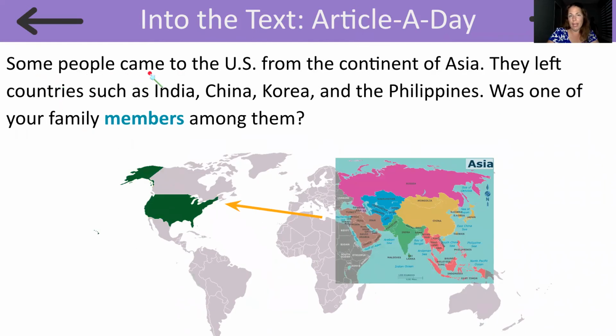Some people came to the US from the continent of Asia. They left countries such as India, China, Korea, and the Philippines. Was one of your family members among them? Give me a thumbs up if you know a relative that came from one of these countries in Asia to the United States. If you don't know anyone, you can give me a thumbs down.